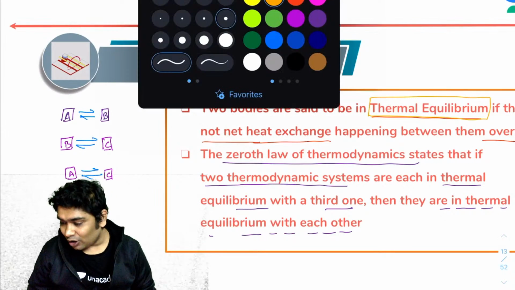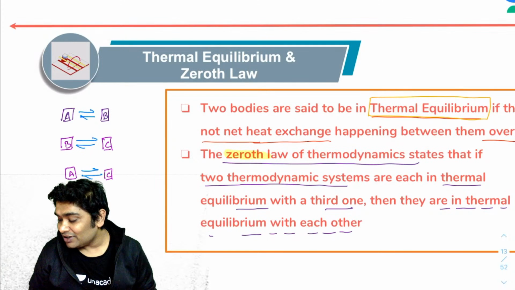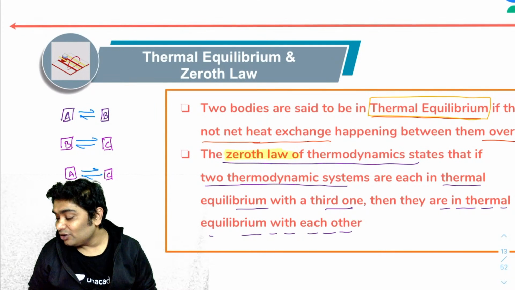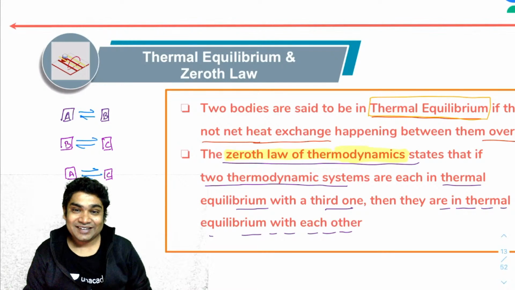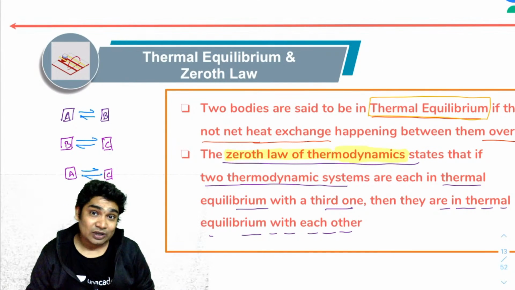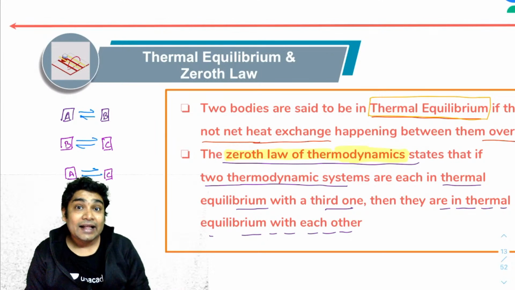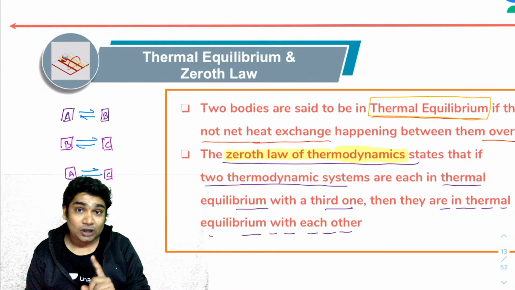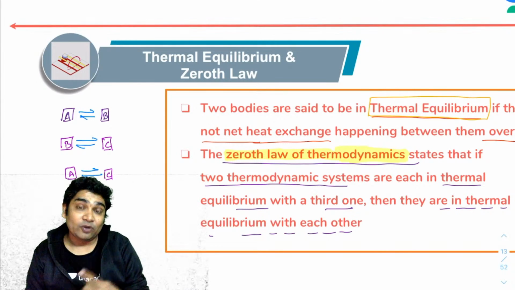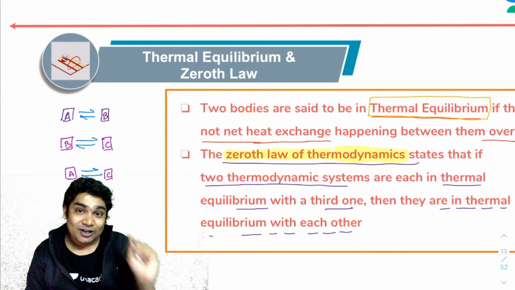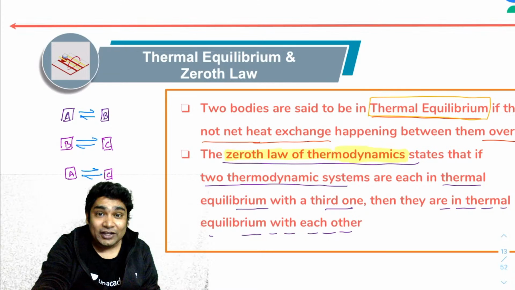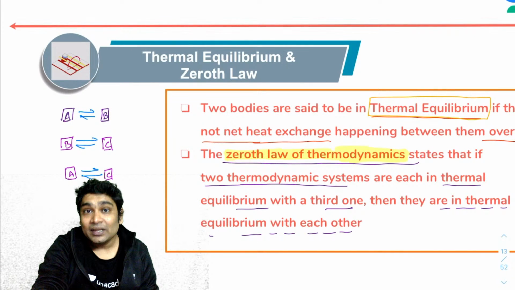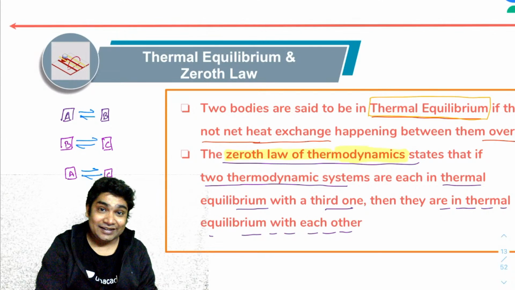Now, when you talk about laws, you have first law, second law. This is the first time you will see zeroth law. You know why this law is the zeroth law? Because the first law and second law were introduced before this. The first law of thermodynamics and the second law of thermodynamics were actually declared before this. And then they thought, okay, there is a much more fundamental law that we need to add, and that law should come before the first law and the second law. That is why a zeroth law was added in thermodynamics. So not only is this not very obvious, it has a very deep underlying meaning. And that is why this law was added later as a zeroth law.